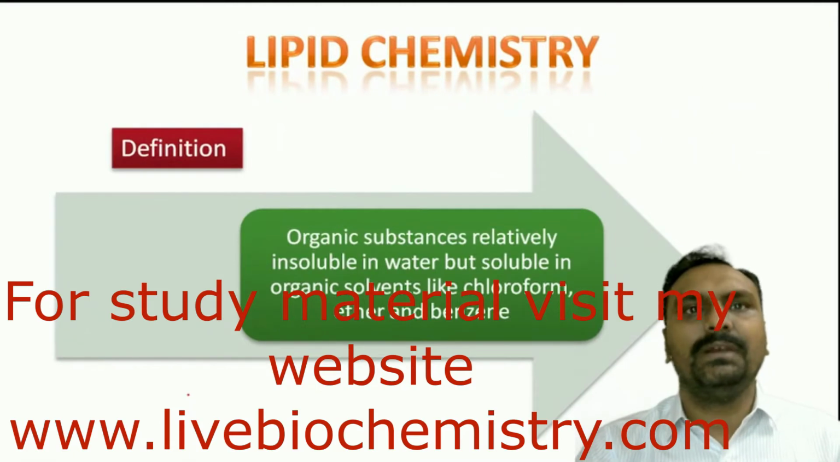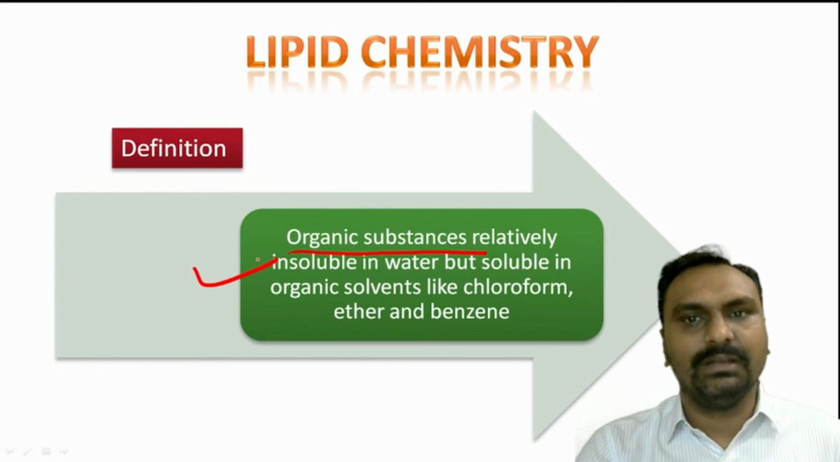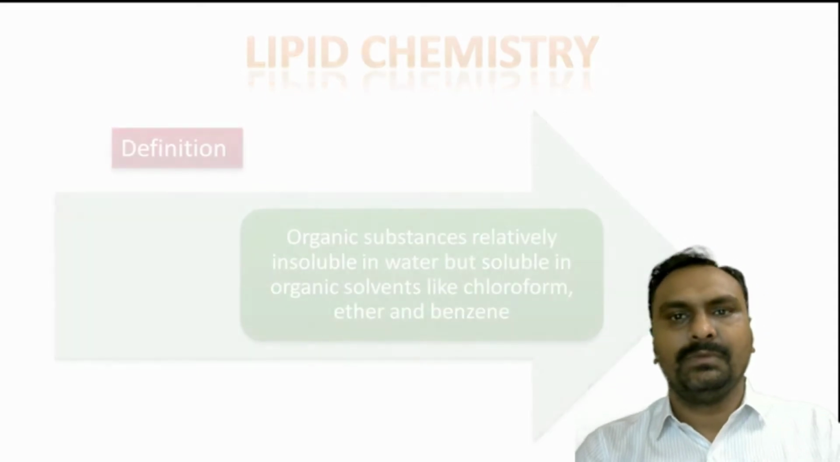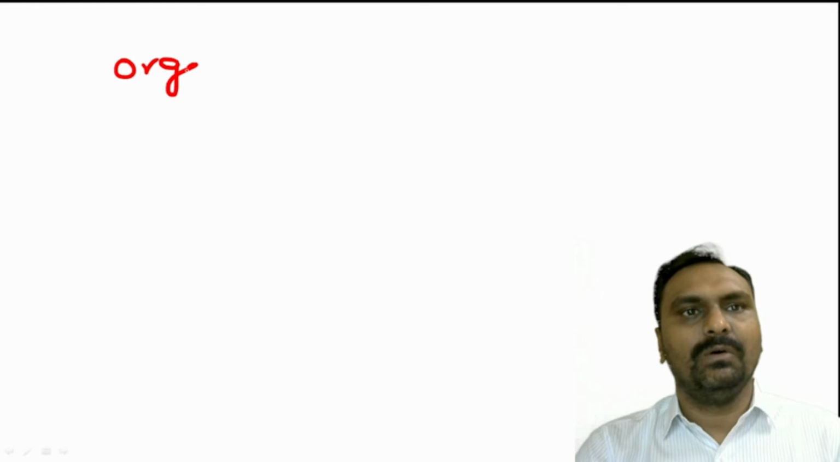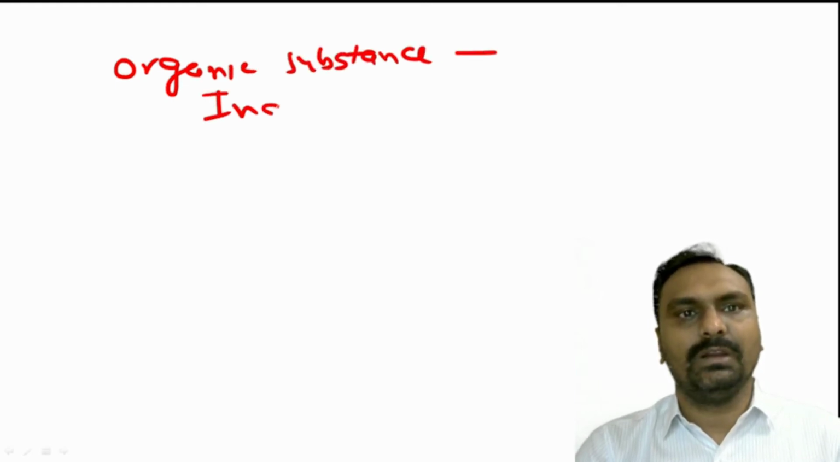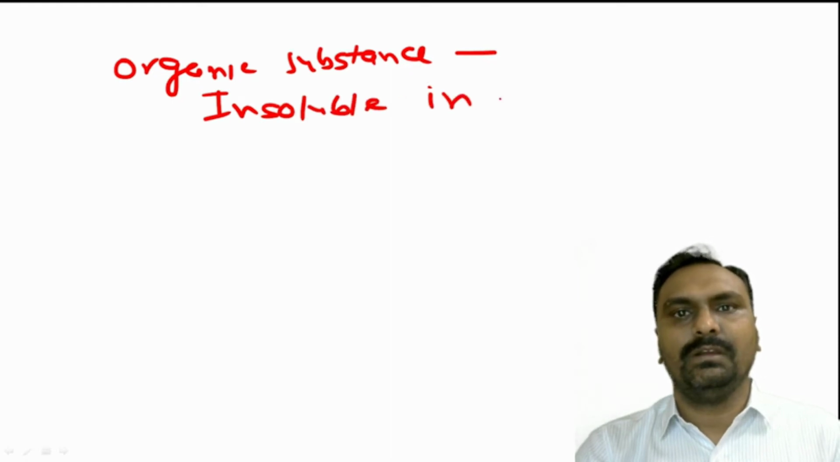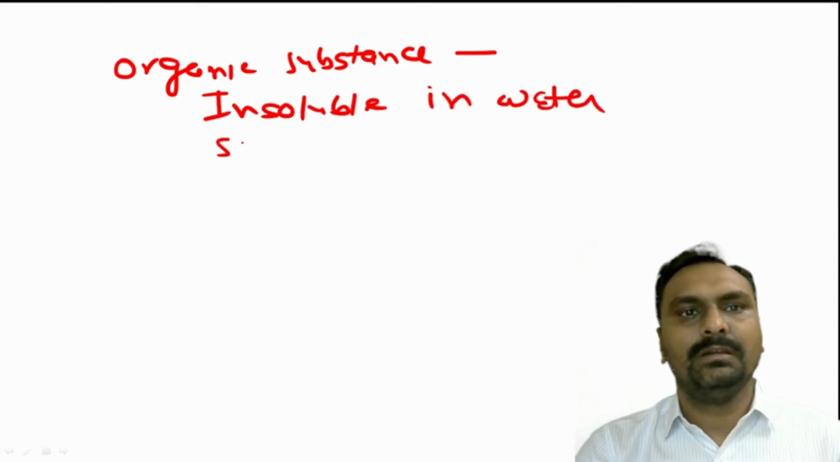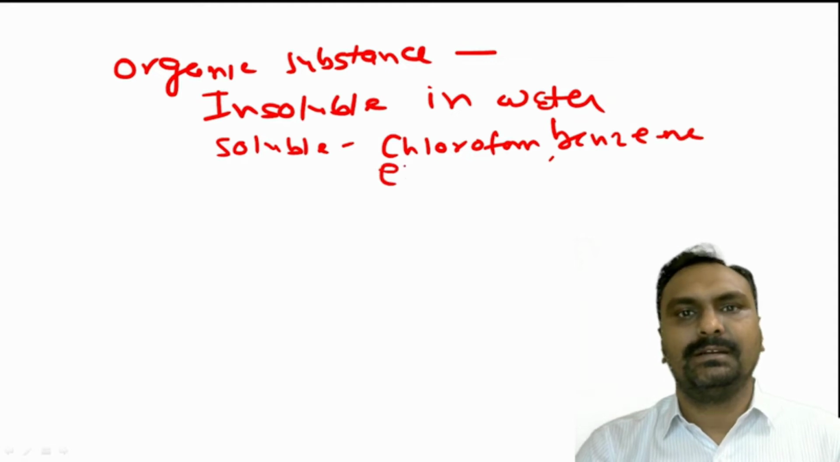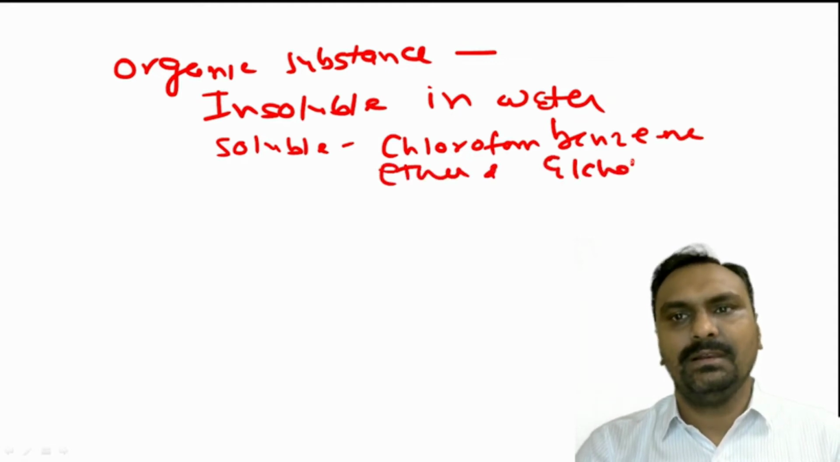So what is the definition of lipid? They are the organic substances which are relatively insoluble in water but soluble in organic solvents like chloroform, ether, benzene or alcohol. Right. So by definition they are organic substances which are insoluble in water, but they are soluble in chloroform, benzene, ether and alcohol. Okay.